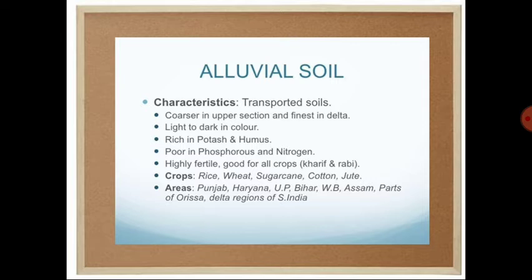One more characteristic of this soil is that it is dark and also light in color, and this layer is very rich in potash and humus. Rice, wheat, sugarcane, cotton and jute are the important or main crops we can grow in the alluvial soil.